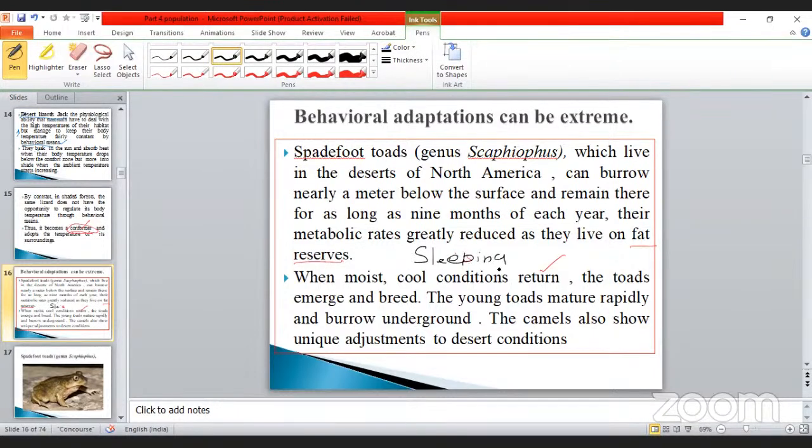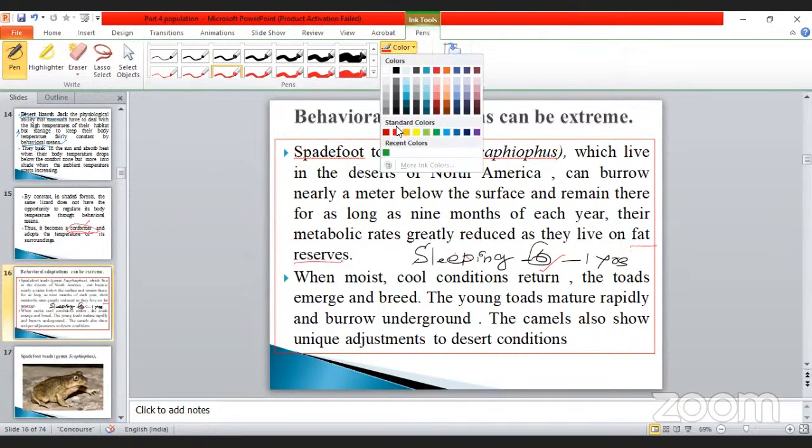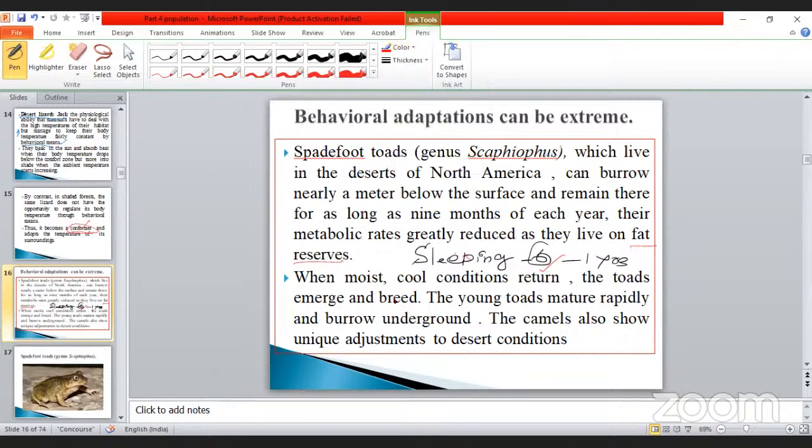Okay. The animals undergo sleeping for how many months? 6 months to 1 year. Okay, 1 year under the water or in a hole, near the hole. Okay, that condition is called hibernation. Already we studied that, my dear, isn't it? Already we studied. That condition is called hibernation.